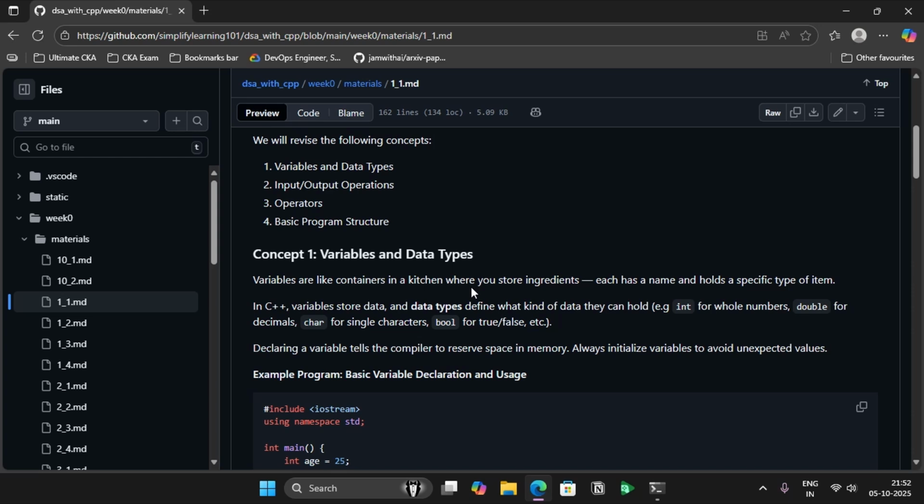Essentially, if your program is handling data, and obviously most programs will handle data, you will end up using variables in your programs to store that data. Whenever you have a variable in your program, there will be data type requirements, because C++, being a strongly typed compiled language, enforces that variables be declared before using them. That's the difference between Python and C++. Python allows you to start using variables without any declarations, but in C and Java type programs, you have to declare a variable first.